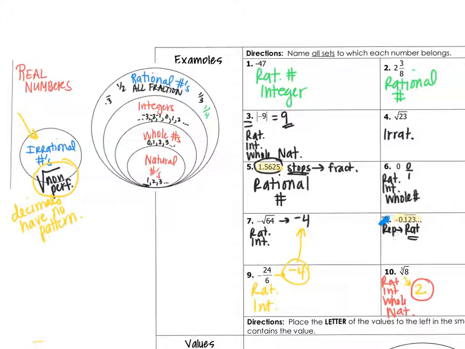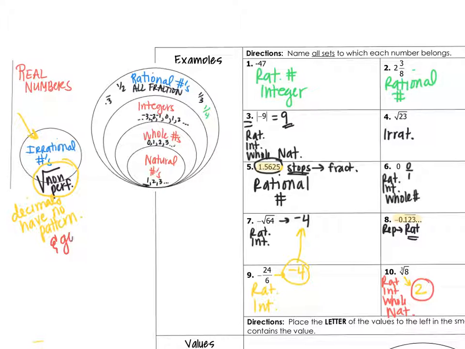If we look at number 8, this decimal is repeating. Repeating decimals and terminating decimals are rational numbers because they can be written as fractions. You may not know how to write them as fractions, or you may not remember how, but they can be. The only decimals that cannot be written as fractions are decimals that have no pattern and go on forever.